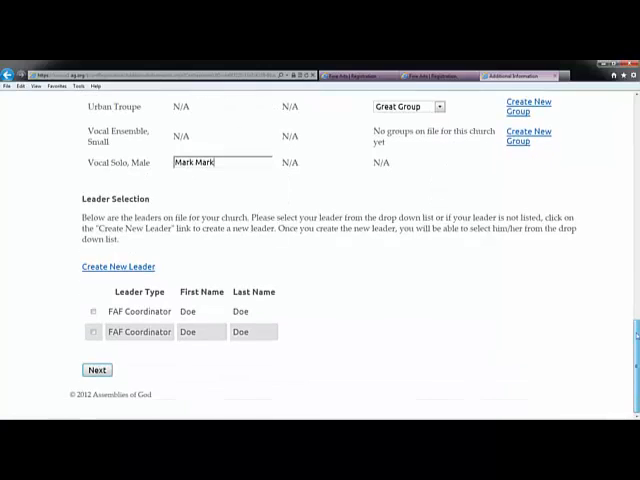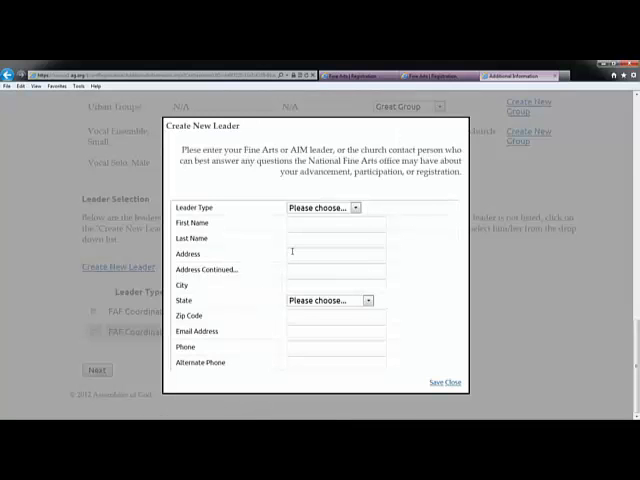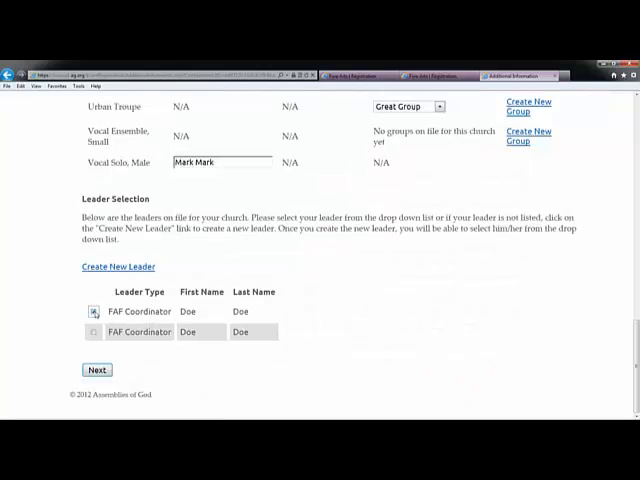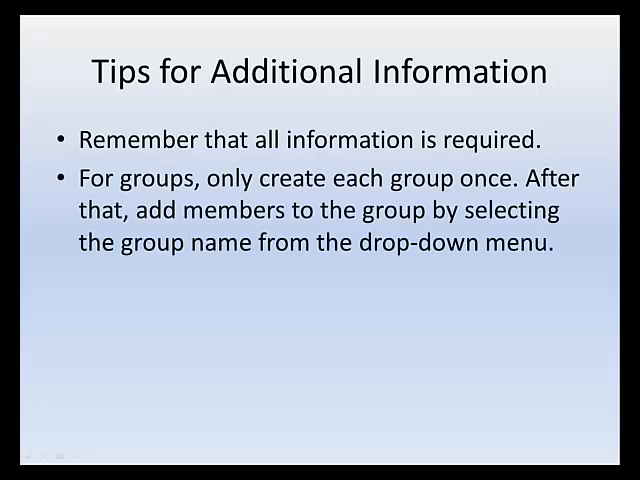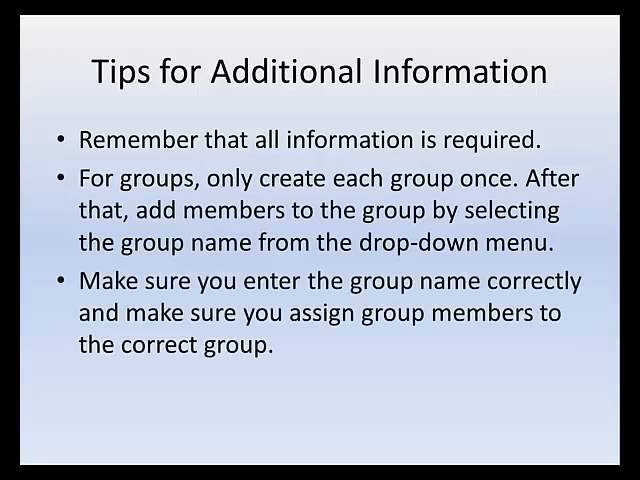Next on this page is the Leader selection field. If there is no leader listed, click the Create New Leader option. Please fill in all the information accurately. Click Save. Now you will see a button next to the leader with their leader type. Click that button, then click Next. Once again, for the additional information page, remember that all information is required. For groups, only create each group once. After that, add members to the group by selecting the group name from the drop-down menu. Make sure you enter the group name correctly, and make sure you assign group members to the correct group.